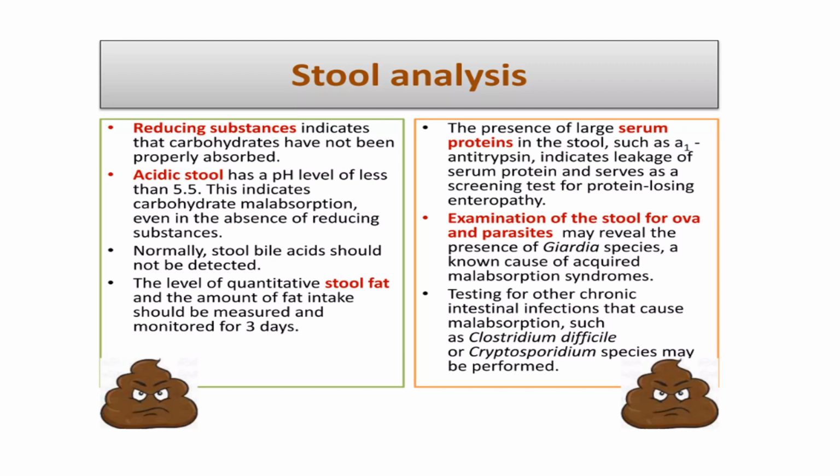Serum protein, that is the alpha-1 antitrypsin, I told you is an indication for protein losing enteropathy. And a simple test, examination of ova and parasite, especially to exclude chronic giardiasis, is an important part of the examination. Along with these tests, other tests are also done, like the pancreatic function test, like the sweat chloride test in order to exclude cystic fibrosis.